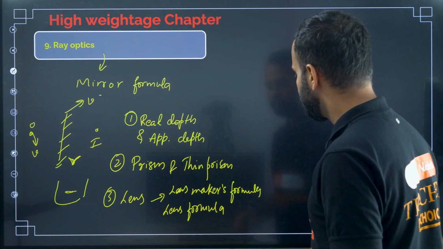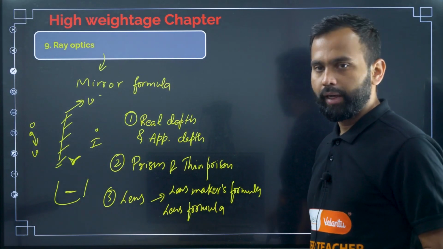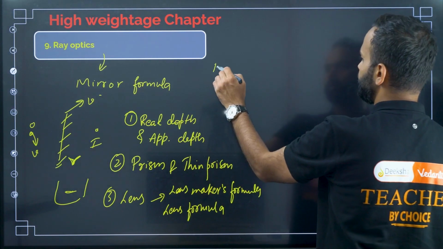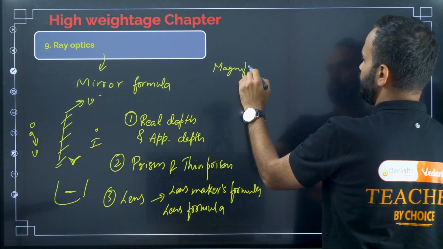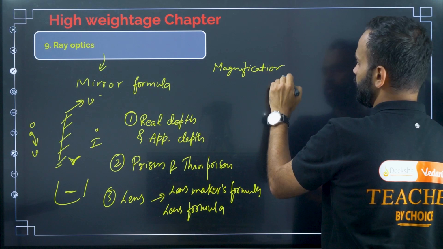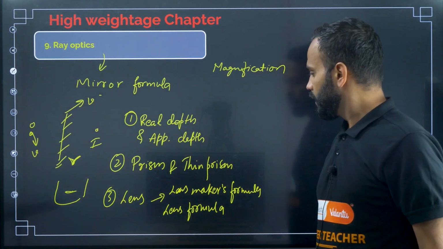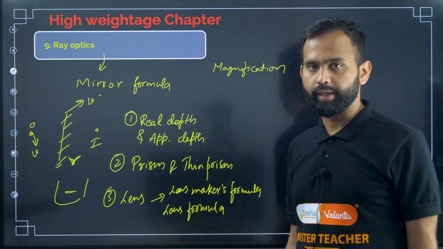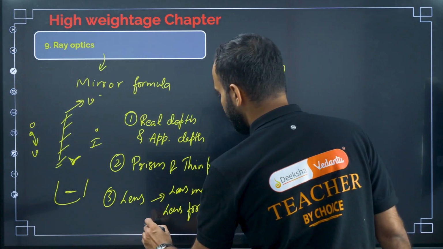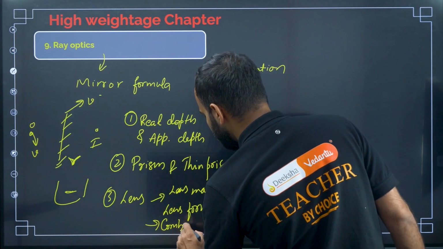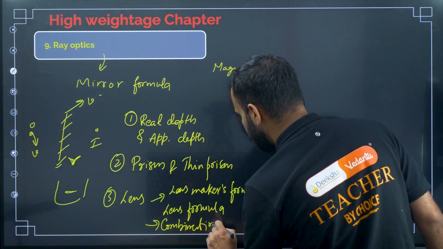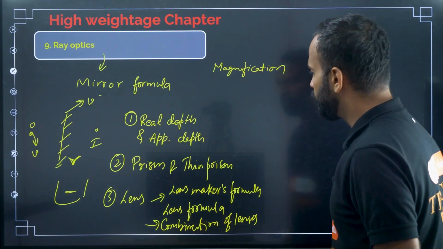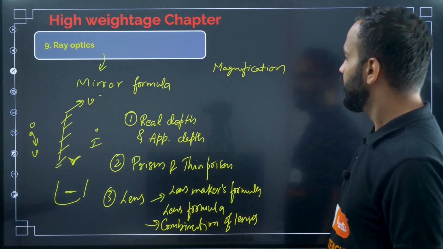The magnification is already included here. Understood? You should know the lens maker's formula and lens formula. Then combination of lenses. You should focus more on these topics in ray optics.